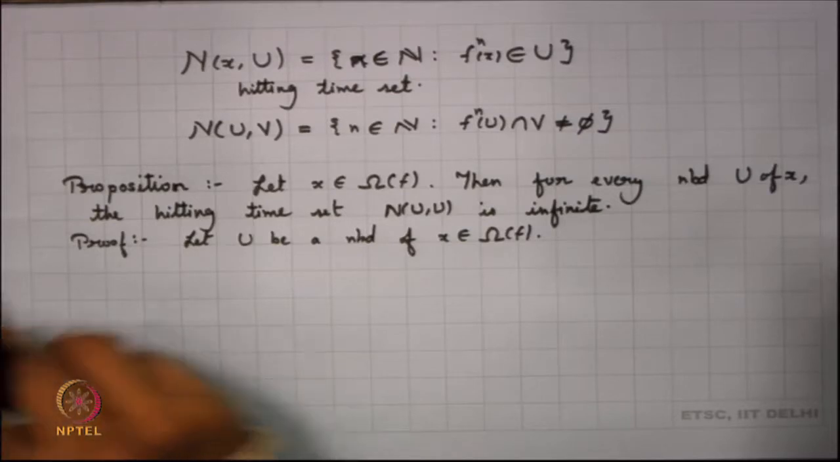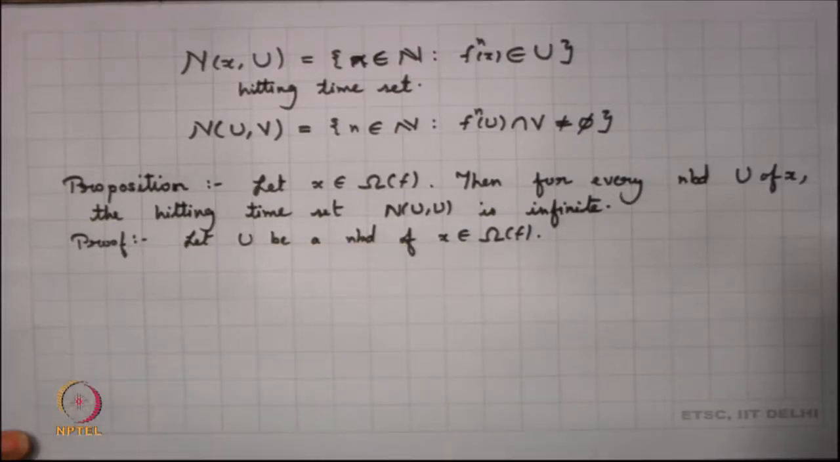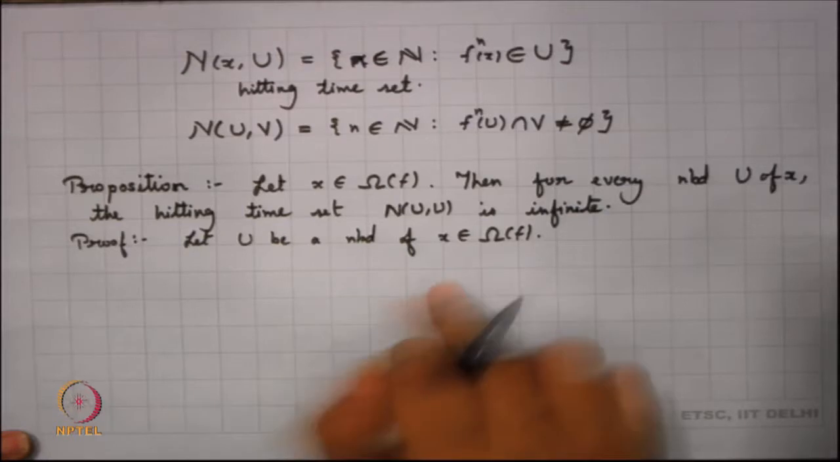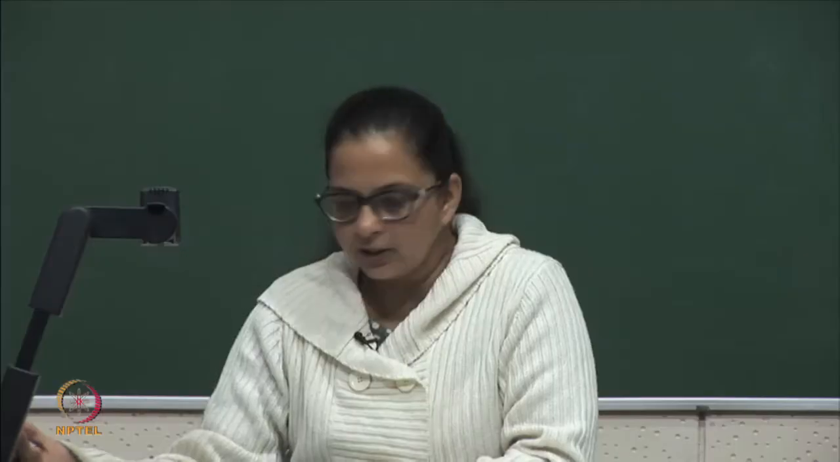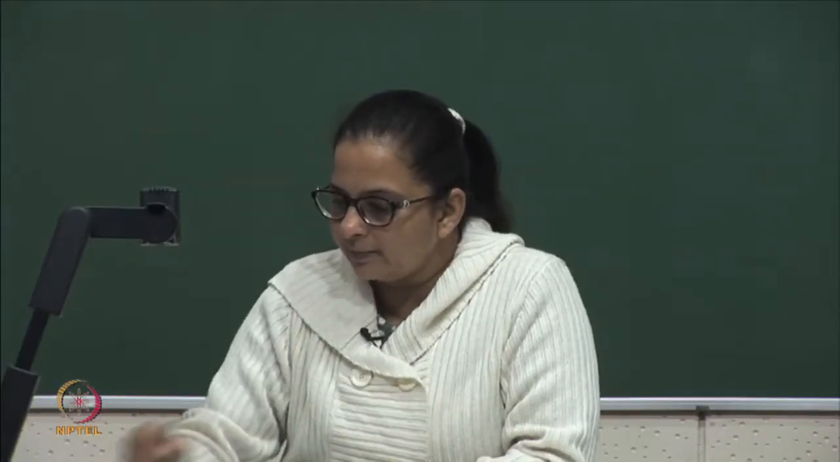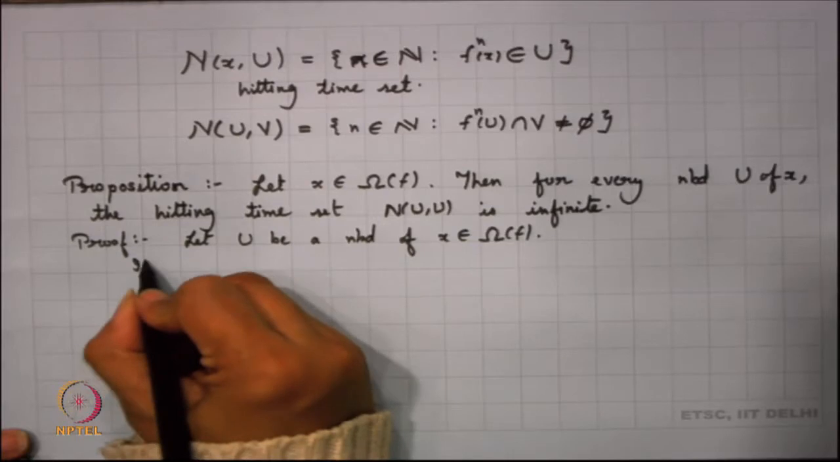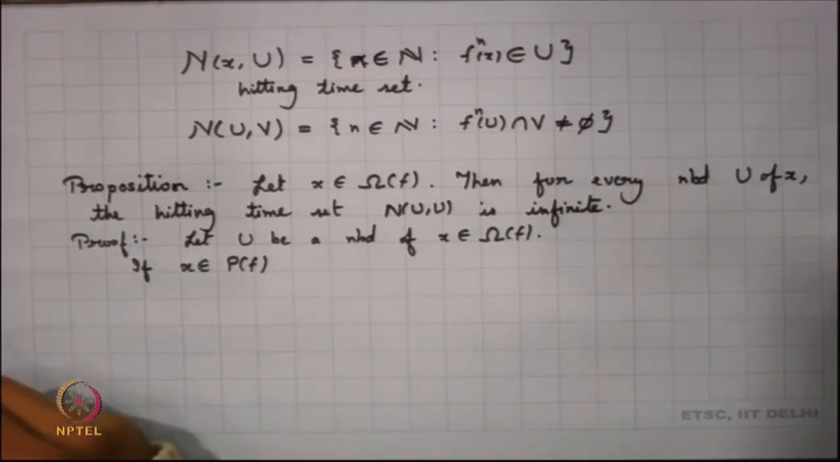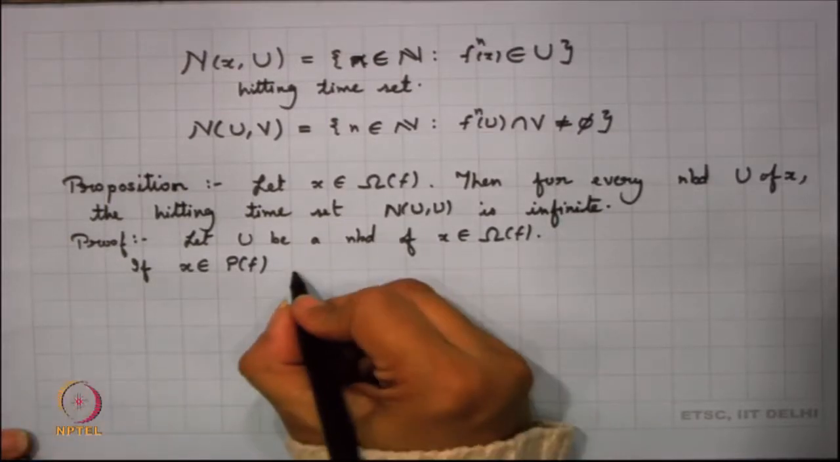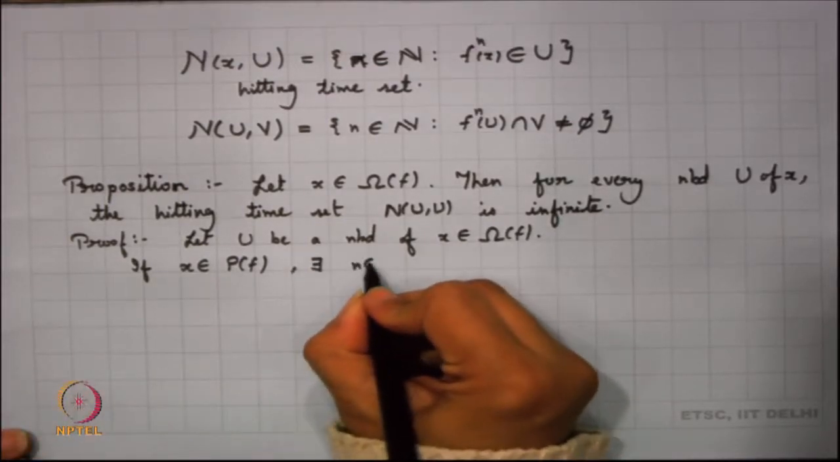Now, there are two cases here. It could be possible that this x in omega f is a periodic point, since the set of periodic points is contained in omega f. So, it could be possible that x is a periodic point. So, if my x belongs to P of f, then I know that there exists an n in N